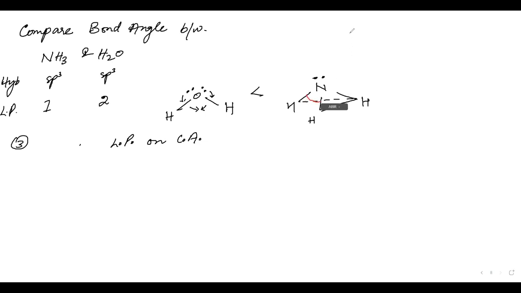No, this is a 3D picture. The nitrogen has a pyramidal shape. Did you forget this? It is like this, pyramid shape. So this angle is around 107. This angle is around 104.5. Abir, did you get it now?